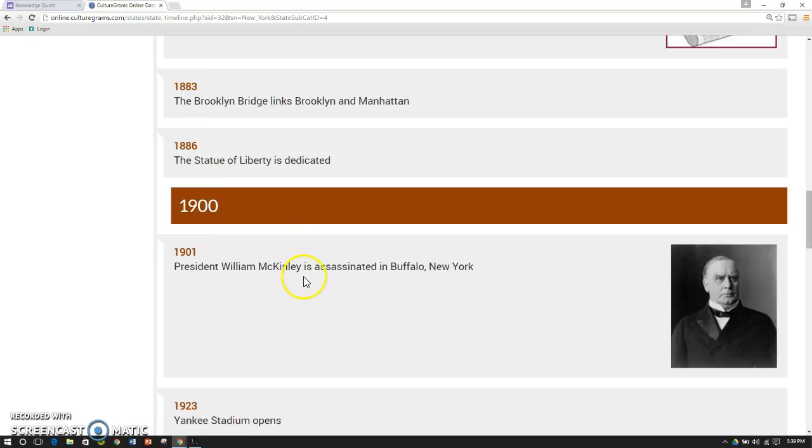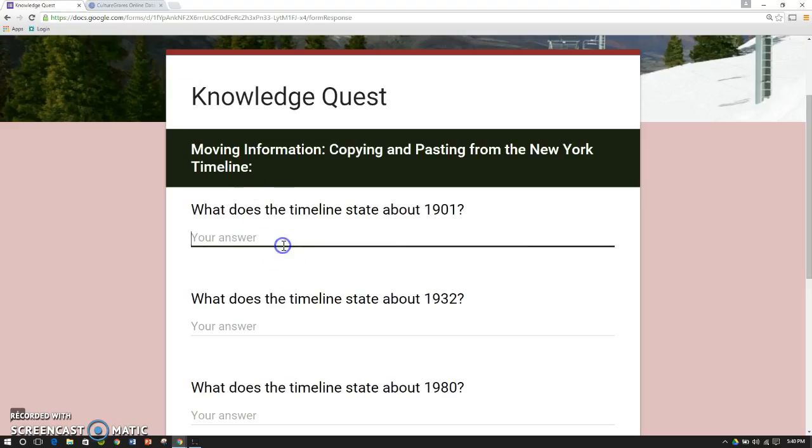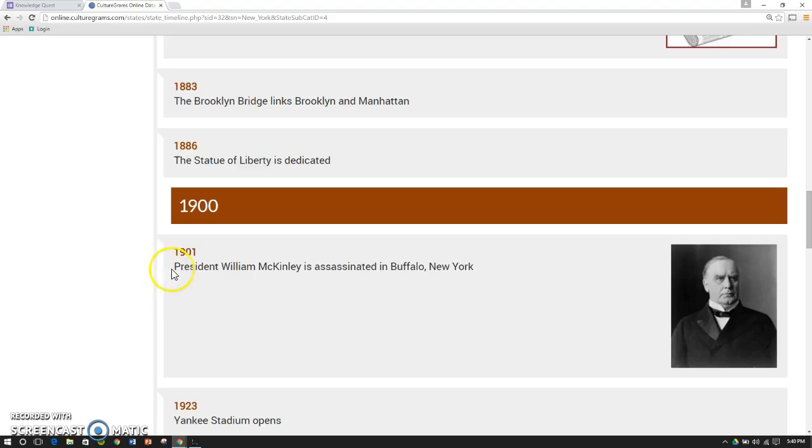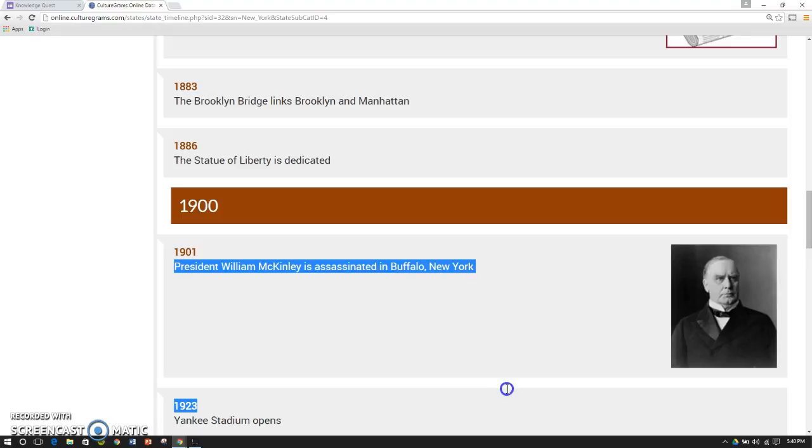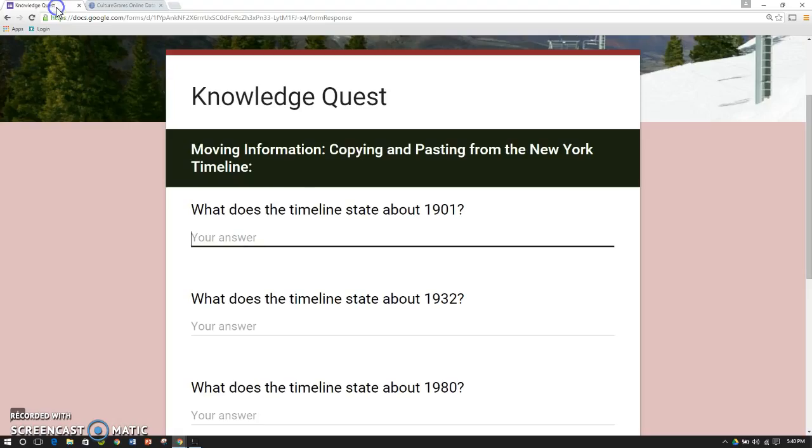And we need to get this sentence from here into this answer box, and we don't want to type the whole thing. So to do that, we would highlight the sentence by clicking with the mouse and dragging just to get the sentence. We don't want to go down here and get that 1932. We just want the sentence, and I can let go. I have that sentence highlighted. I'm going to right click with the mouse, select copy. Yours might look a little different, but you want copy. And then we're going to go back to Knowledge Quest and right click and paste our answer into the box.